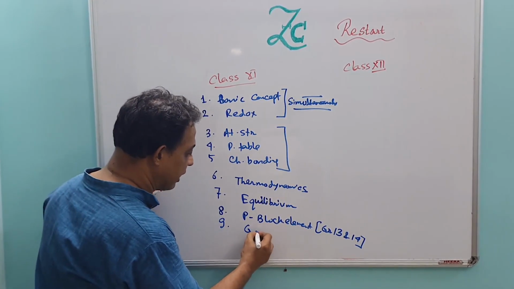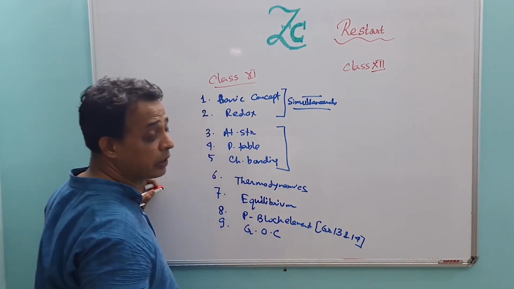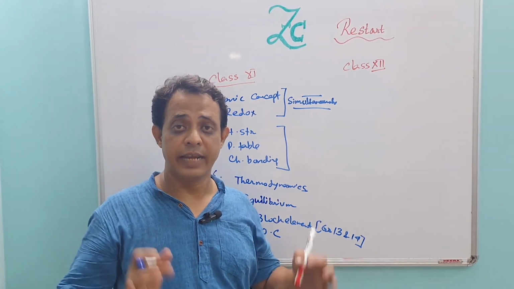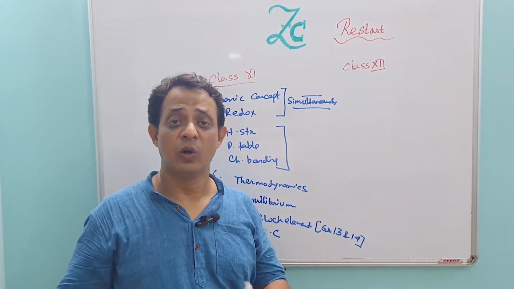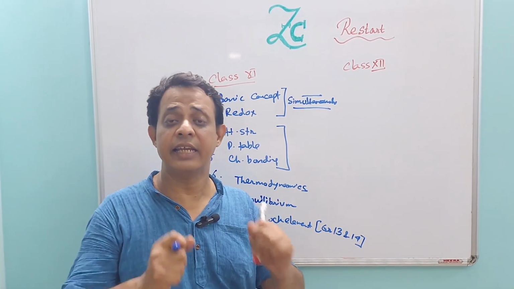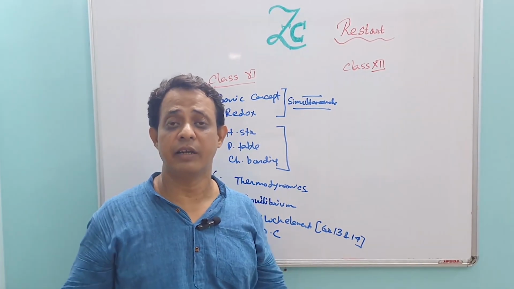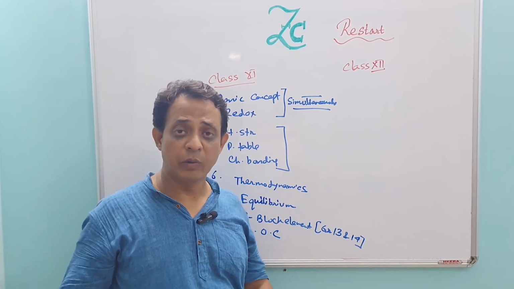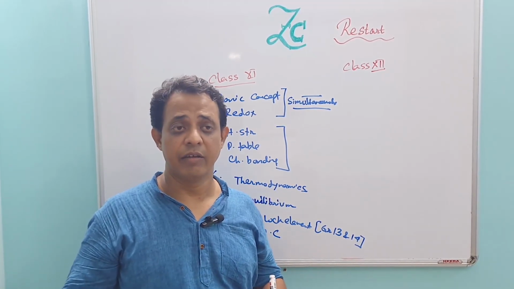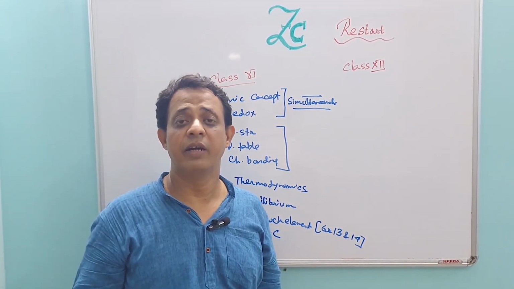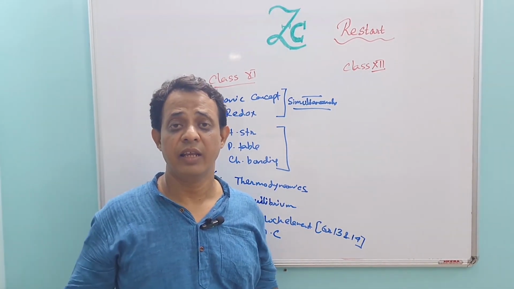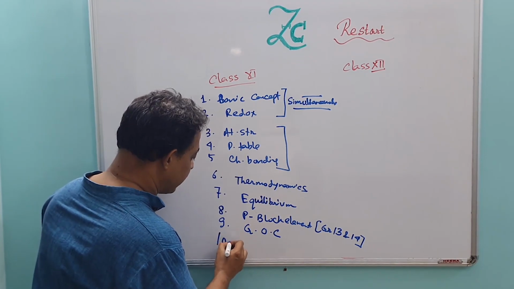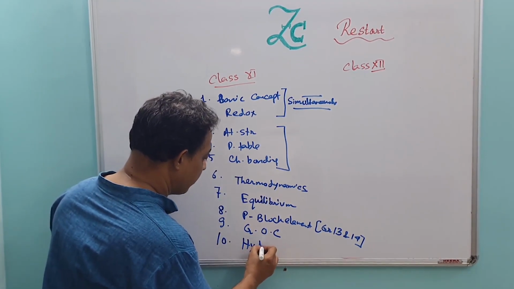Number 9 is general organic chemistry, a very important chapter. The fundamental basics of organic chemistry are dealt with in this chapter. For strengthening organic chemistry, this chapter is very important. Without it, organic chemistry will be very uncomfortable. Therefore, you must go through this chapter very well. And the last chapter of class 11 is hydrocarbon.